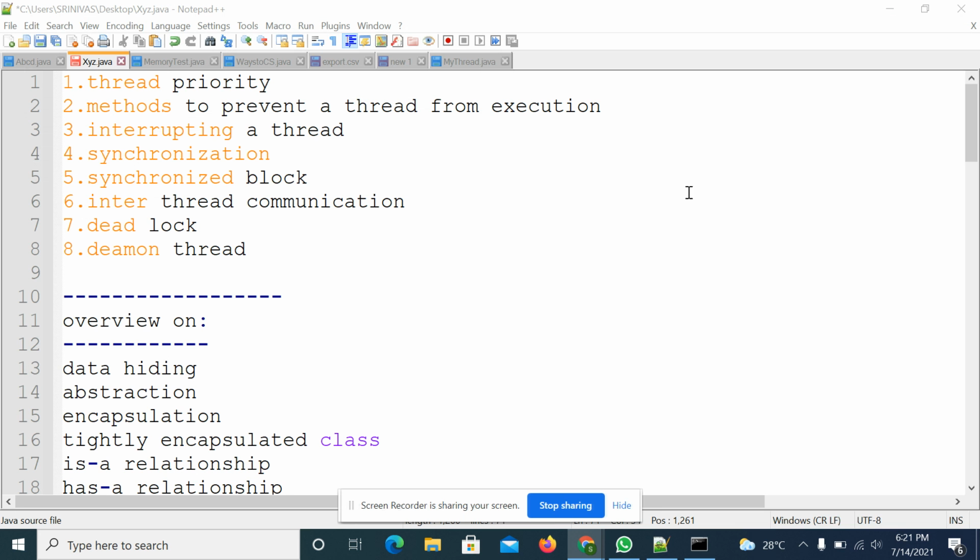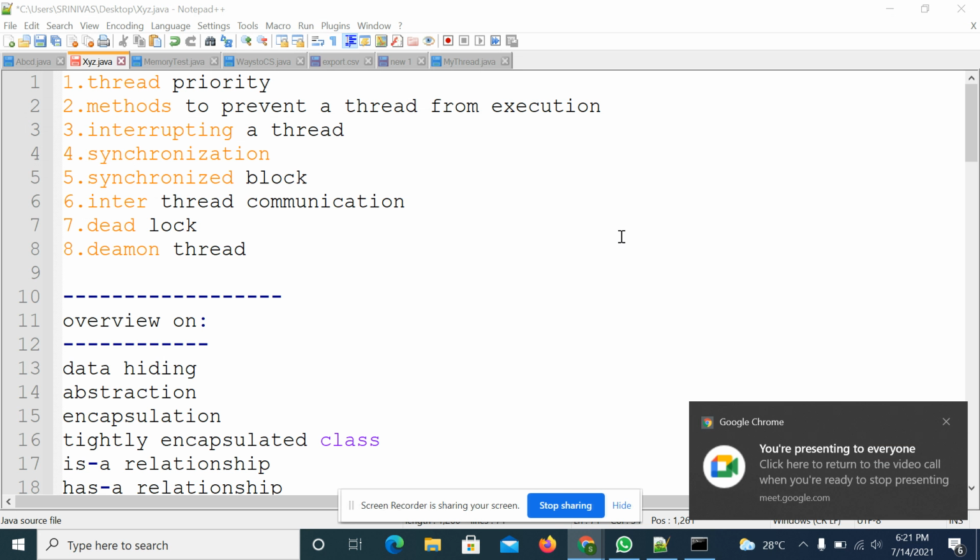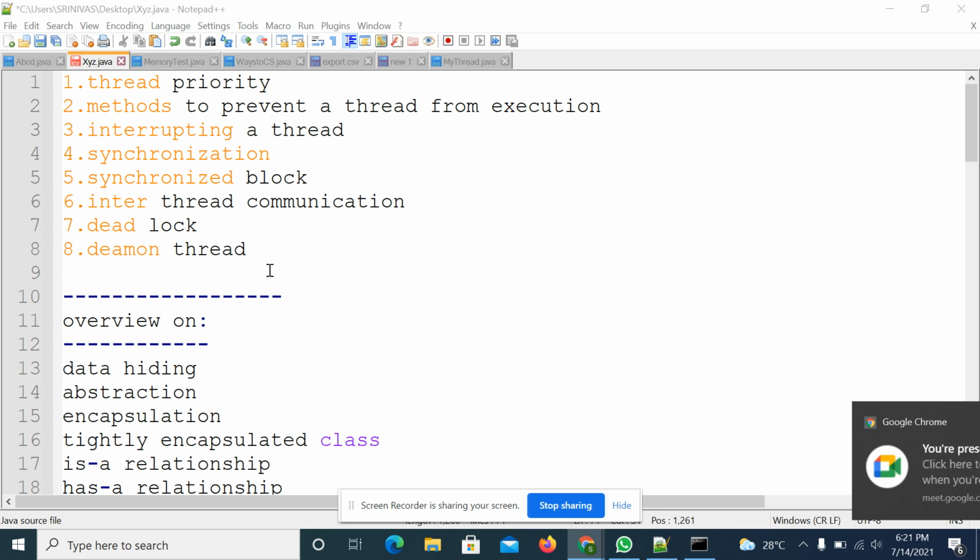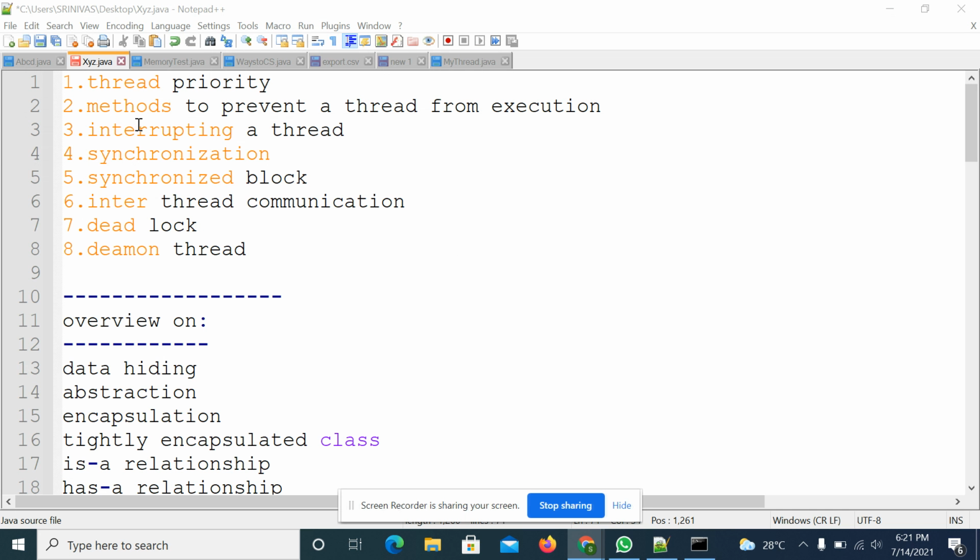So what are the remaining topics in core Java? After completing multi-threading, what are the next topics? In multi-threading, we need to cover this part. Thread priority, I didn't cover it. Then the sleep method, yield method, and join method I will cover as part of this. What are the methods to prevent a thread execution? Sleep method, join method, and yield method.